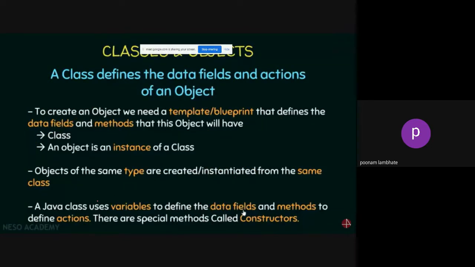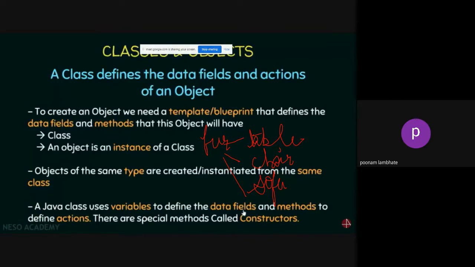You can also say that you can create multiple objects of the same class. For example, you have a furniture class. You can have table as an object of the furniture class, chair as an object of the furniture class, sofa as an object of the furniture class. Multiple objects of the same class are possible.